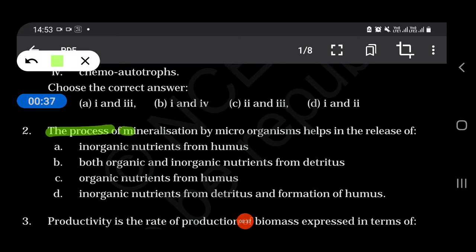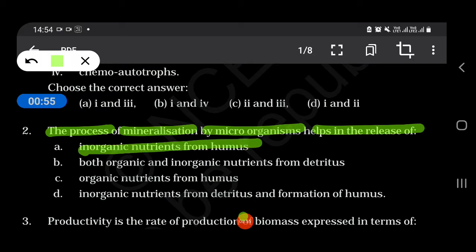The process of mineralization by microorganisms helps in release of inorganic nutrients from humus, both organic and inorganic nutrients from detritus, organic nutrients from humus, inorganic nutrients from detritus, and formation of humus. So our answer is inorganic nutrients from humus.